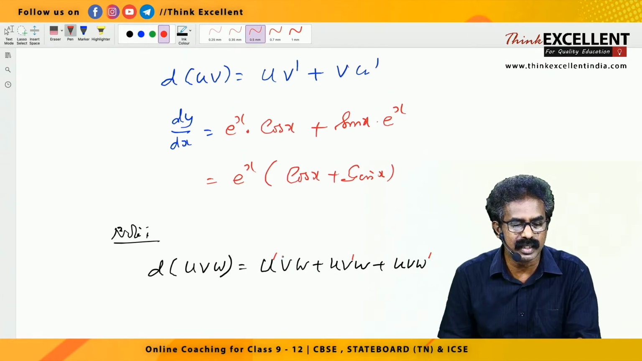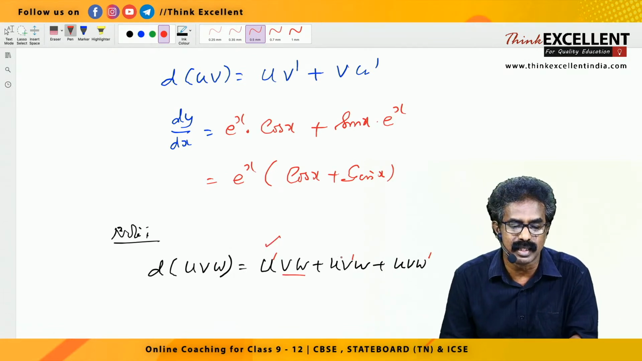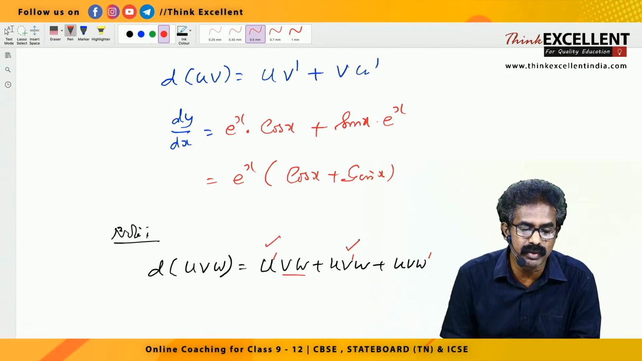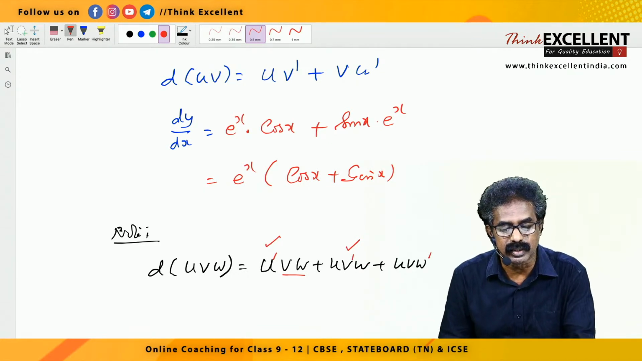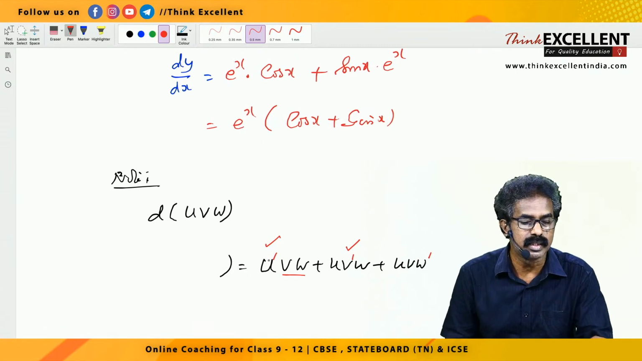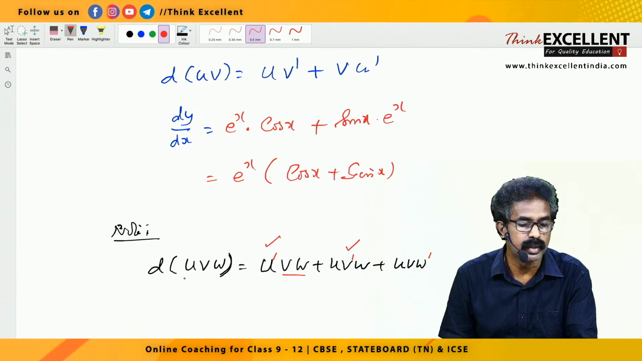So in the first term, we differentiate the first one and write the other two as they are. Now in the second term you differentiate the second, other two as they are. Then the third one you differentiate, other two as they are. Okay. So this is how you have to differentiate this one. Just I'll give a question for that.